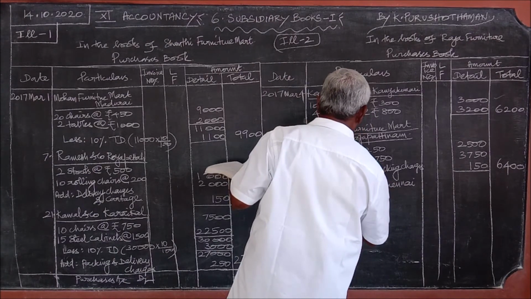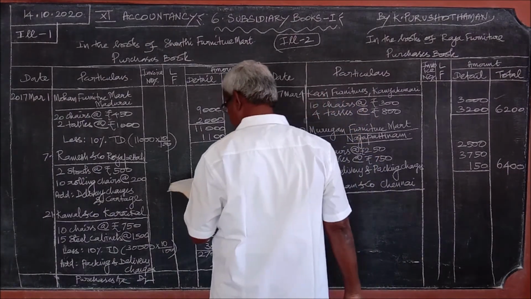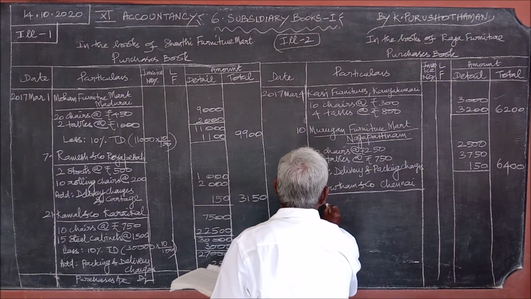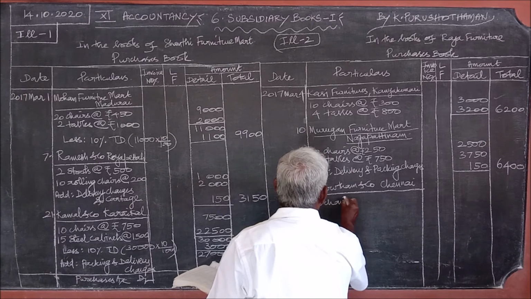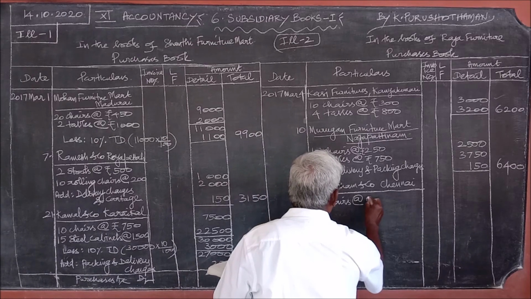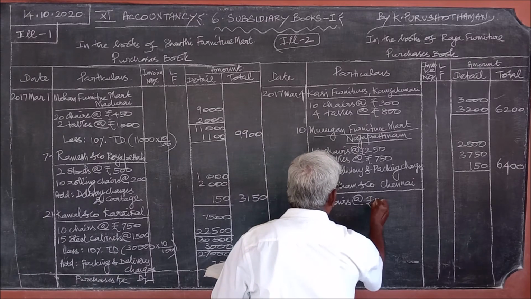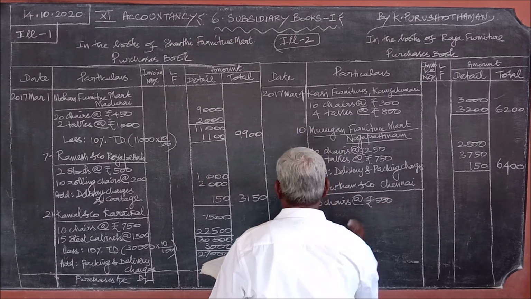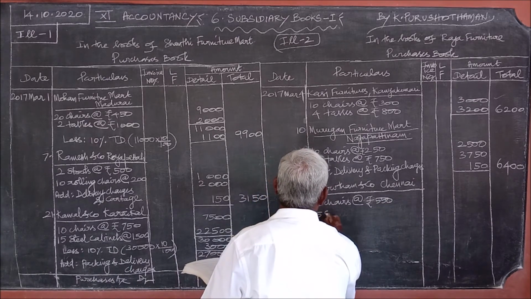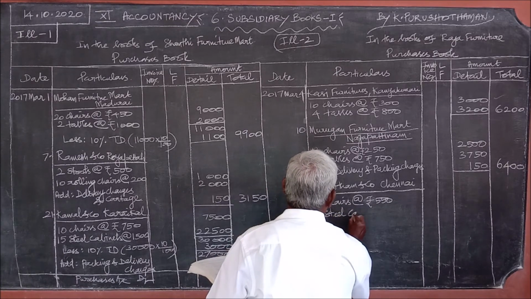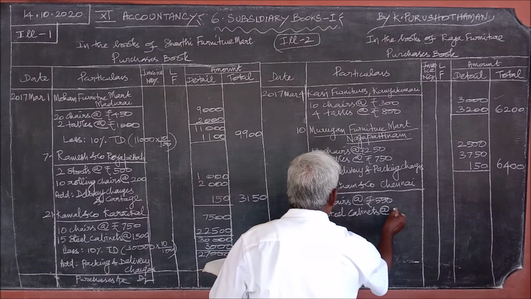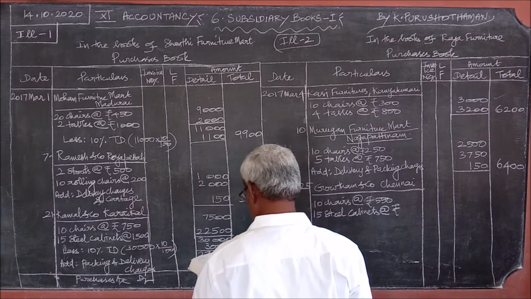In this, what are the items purchased? 10 chairs at the rate of rupees 550. 15 steel cabinets at the rate of rupees 2,000.